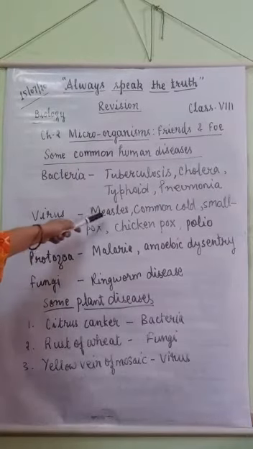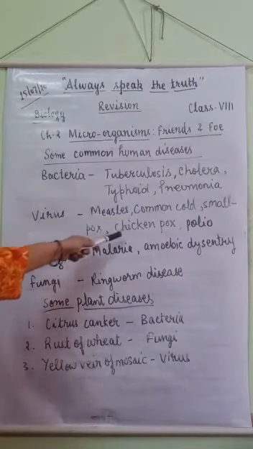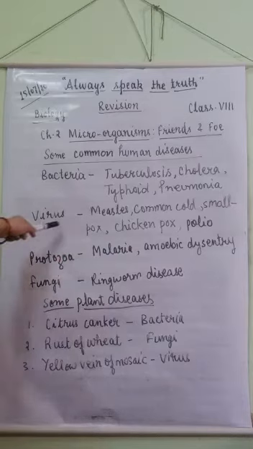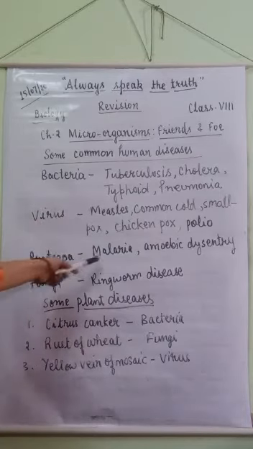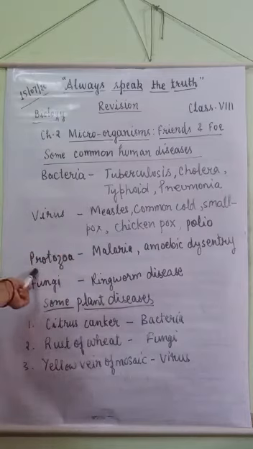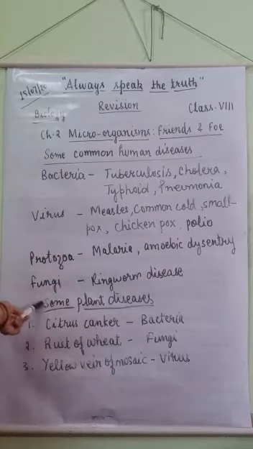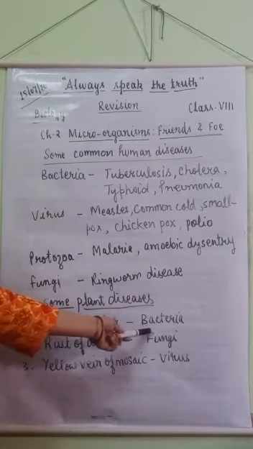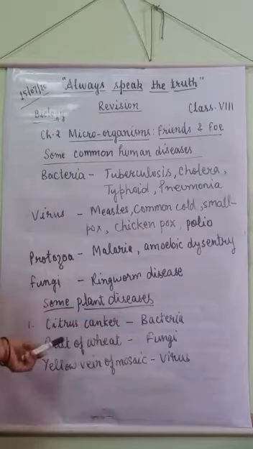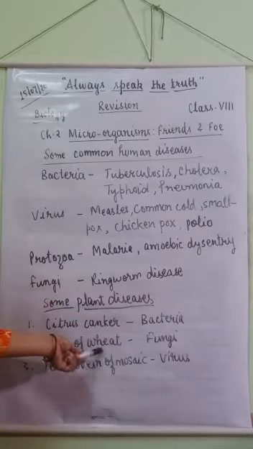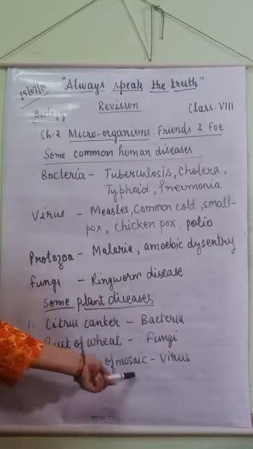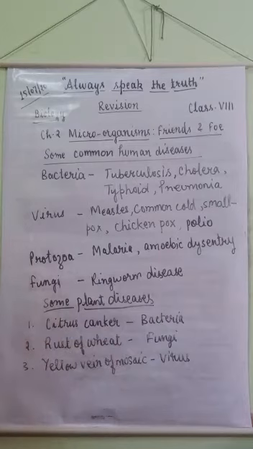Some diseases like measles, common cold, smallpox, chickenpox and polio are all caused by viruses. So these are known as viral diseases. Malaria and amoebic dysentery are caused by protozoa, and ringworm is caused by fungi. Some plant diseases like citrus canker are caused by bacteria, so it is a bacterial disease. Rust of wheat is caused by fungi, so it is called a fungal disease. And yellow vein mosaic of okra or bhindi is caused by a virus, so it is a viral disease.